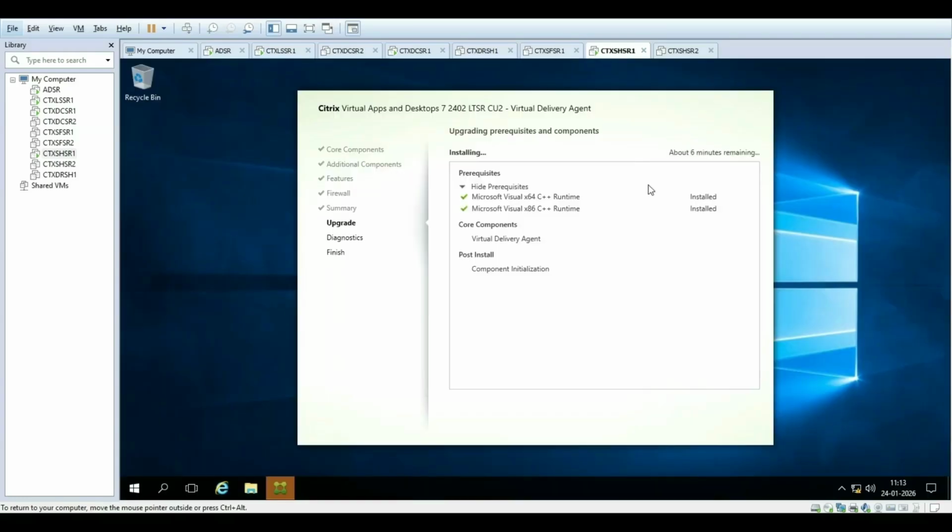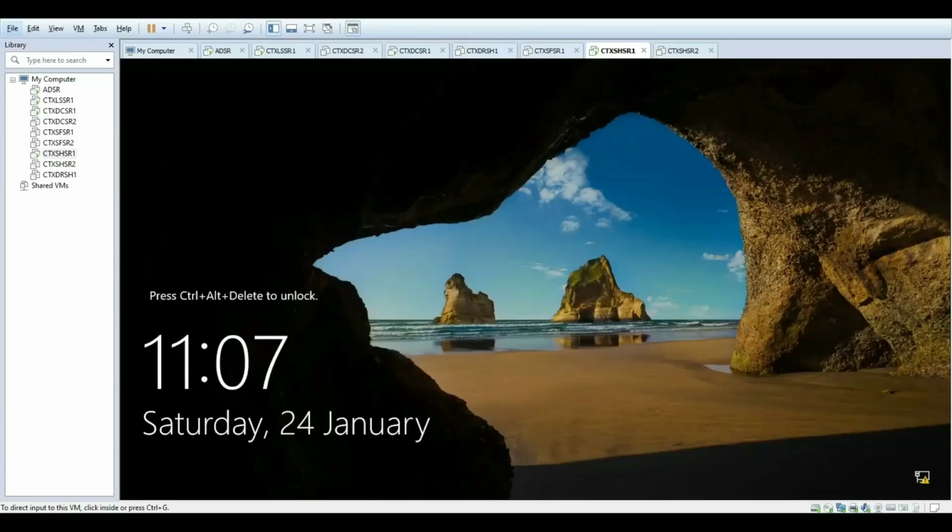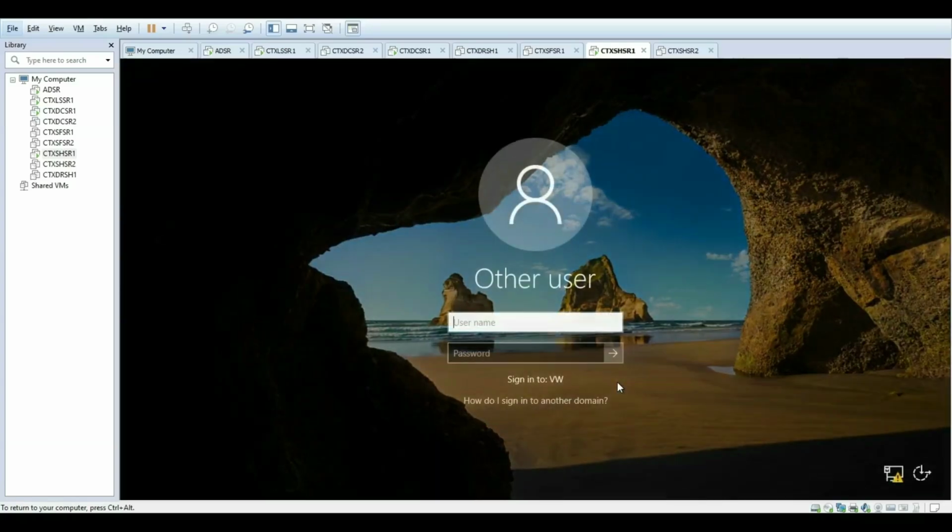The setup is launched after restart and continues the upgrade. The server is restarted, so let me log in to the server, and then the installation will continue.